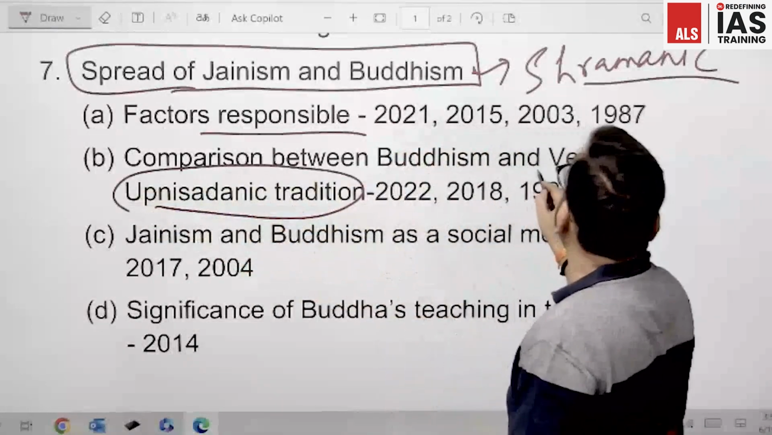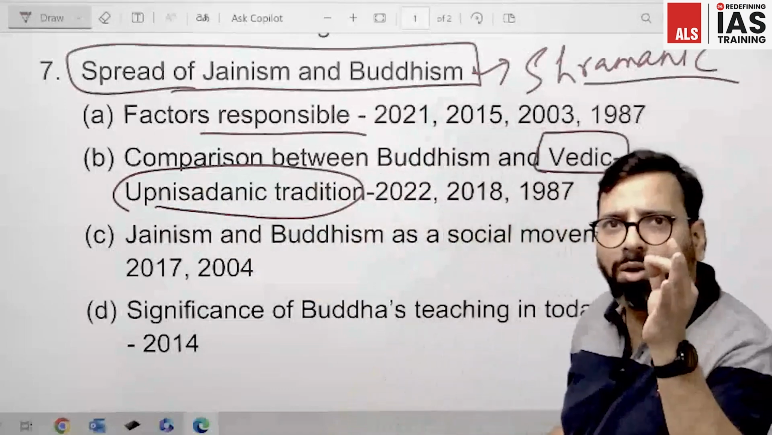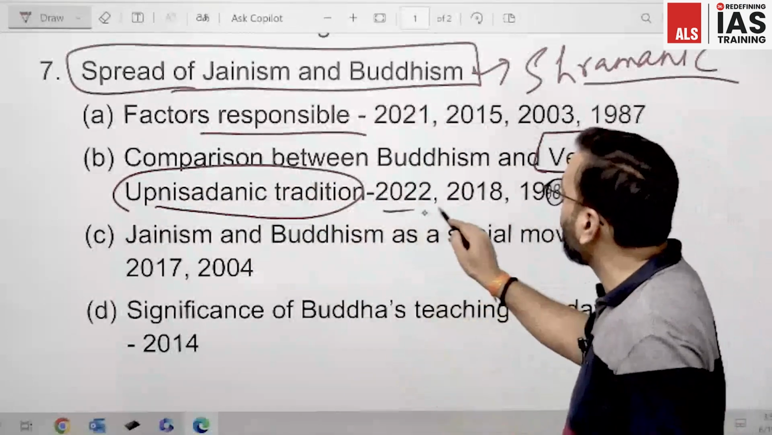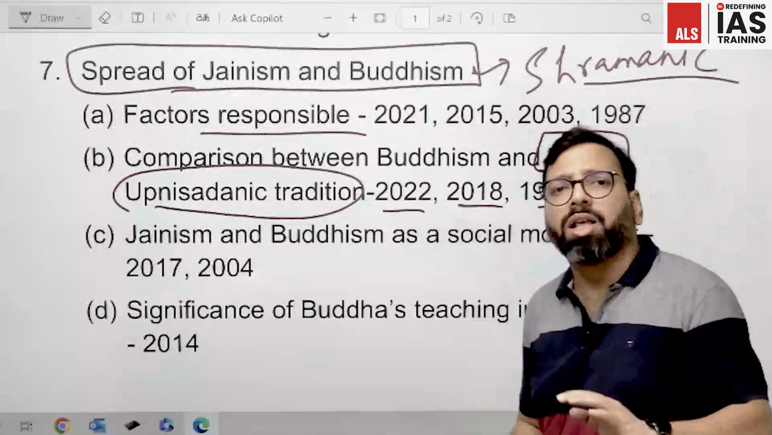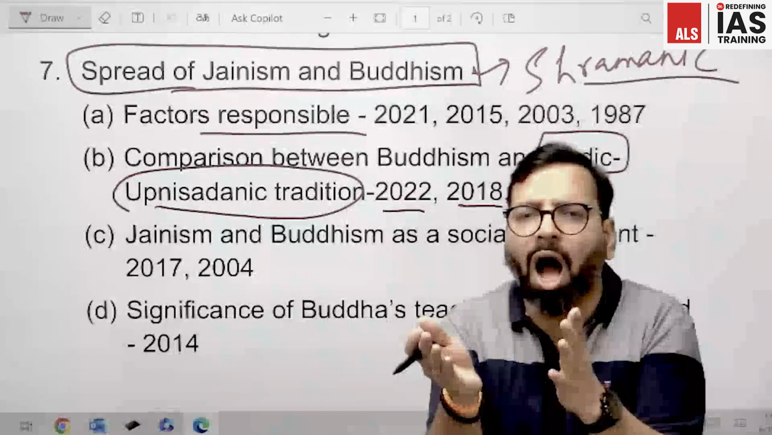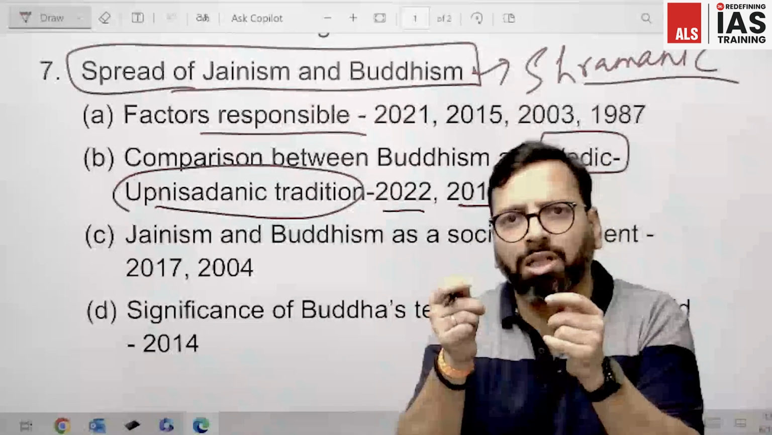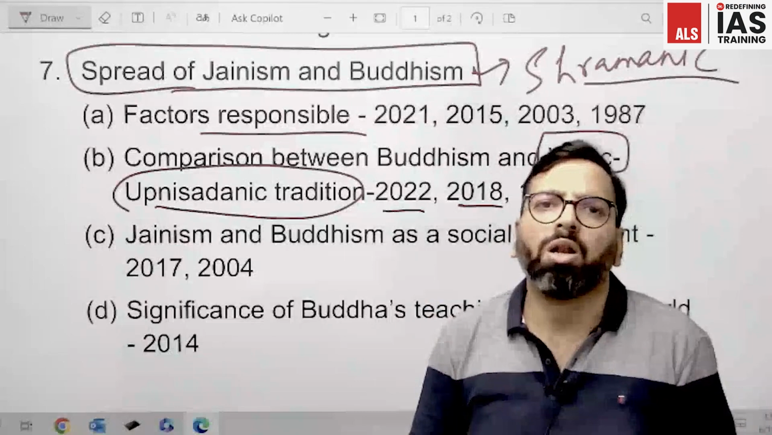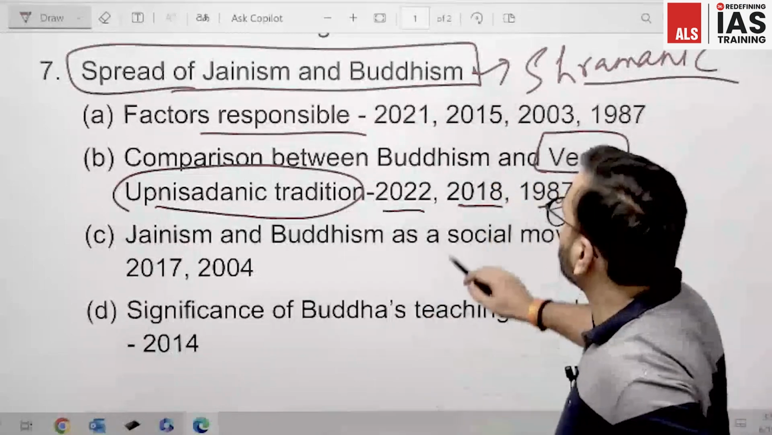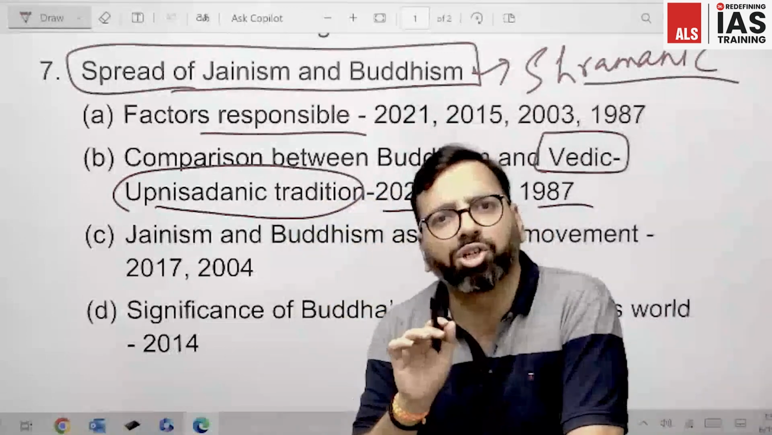This is a very prominent topic which UPSC has asked thrice, and if you look at the questions, they are almost the same. So it's a comparison of how far they are linked with each other and how far they are different from each other. That is what we need to learn about this comparison between Buddhism and the Vedic Upanishadic tradition.